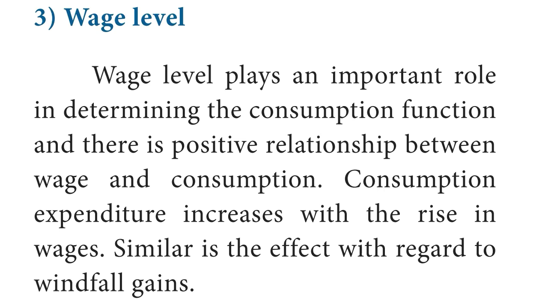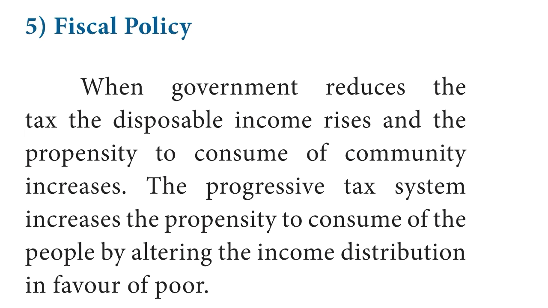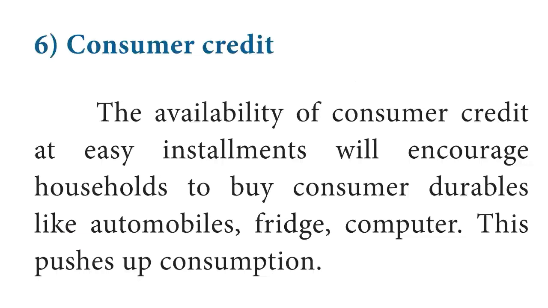Fourth one, interest rate. Rate of interest plays an important role in determining the consumption function. A higher rate of interest will encourage people to save more money and reduces consumption. Fifth objective factor, fiscal policy. When the government reduces the tax, the disposable income rises and the propensity to consume of the community increases. The progressive tax system increases the propensity to consume of the people by altering the income distribution in favor of the poor.